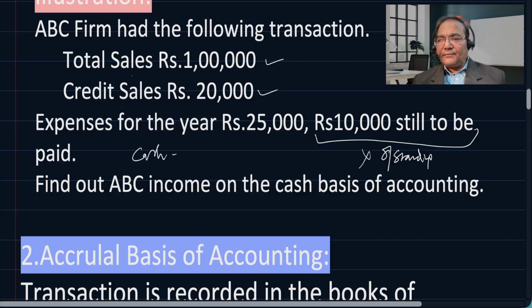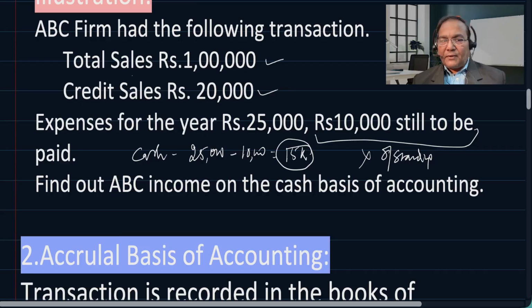Out of 25,000, 10,000 is still to be paid. So 25,000 minus 10,000, the cash expenditure is only 15,000. All right. So this is the cash expense.